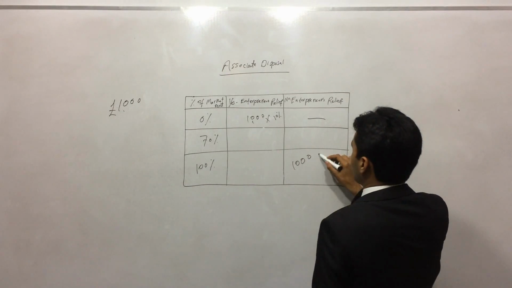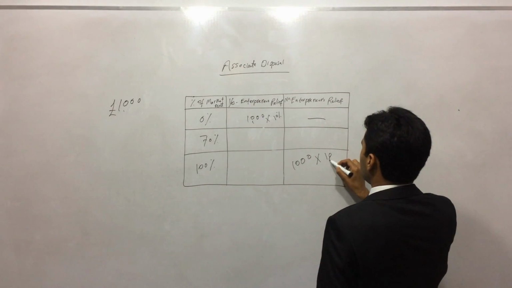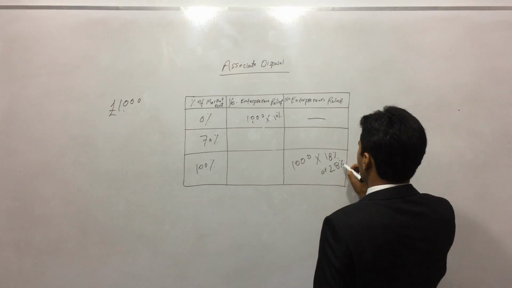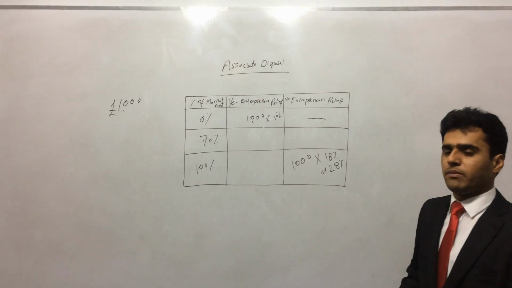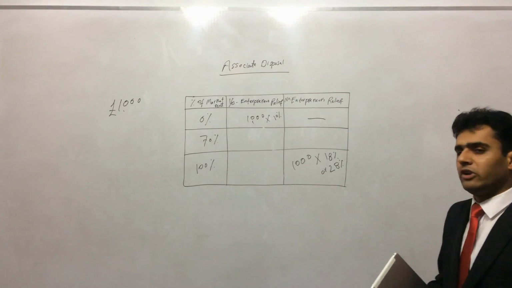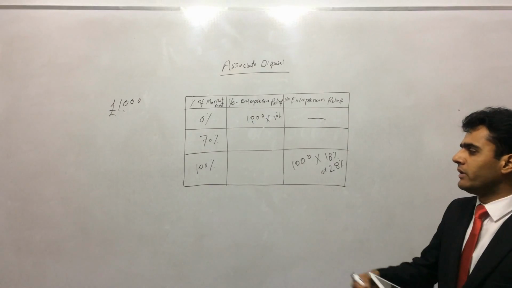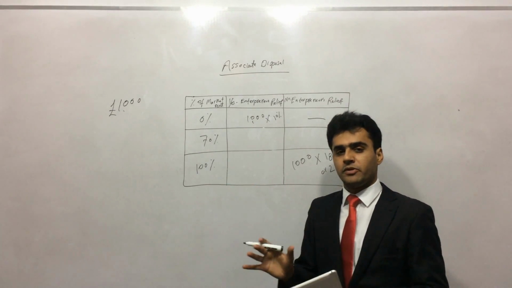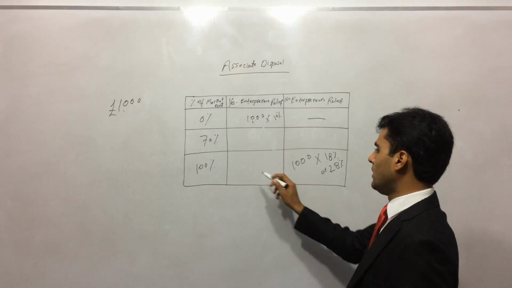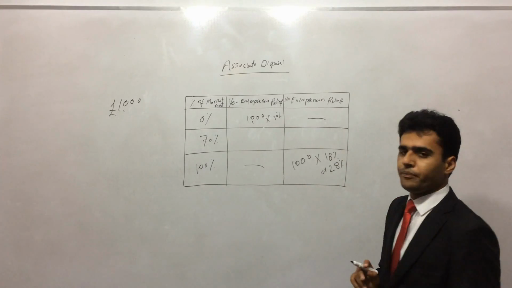So on £1,000, we will have to pay tax at the rate of either 18% or 28%. If it is in the basic rate band, we'll pay at 18%, and in the higher rate band, 28%. Why? Because he's saying I will charge you 100% of market rent. That's why no entrepreneur relief will be available. So this would be 0.